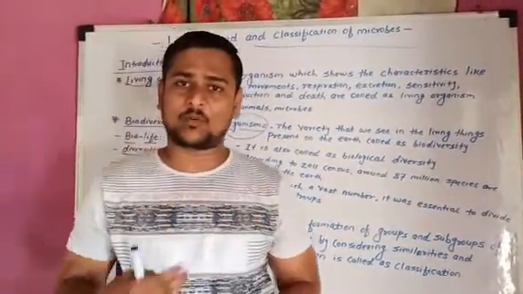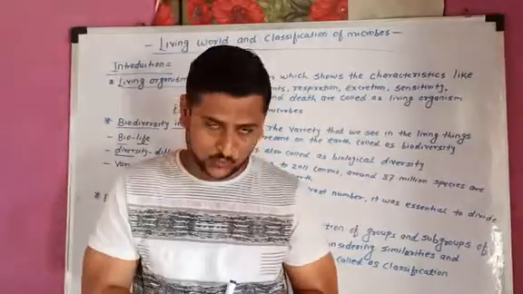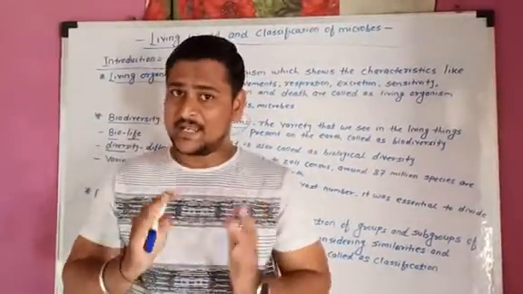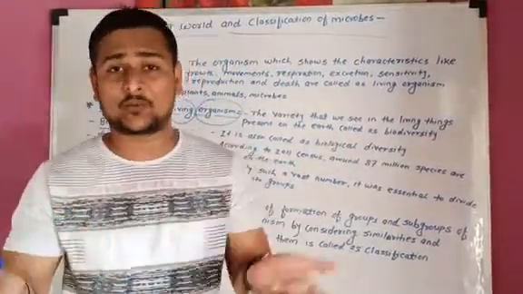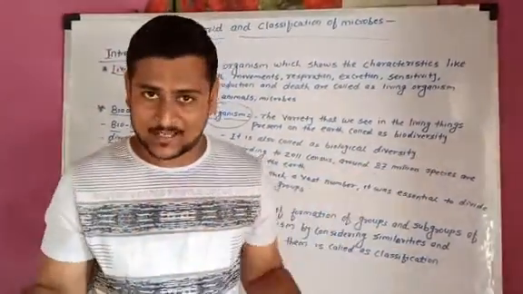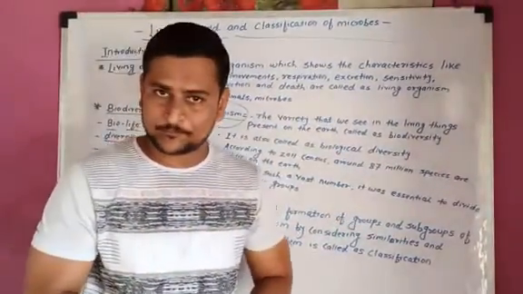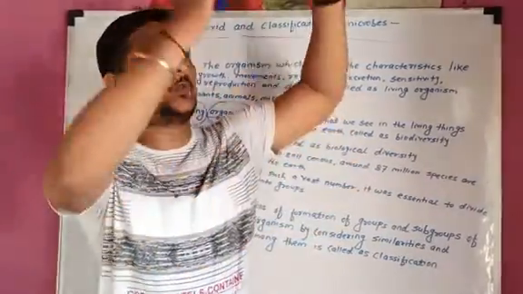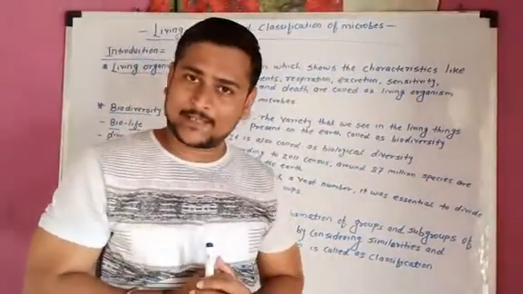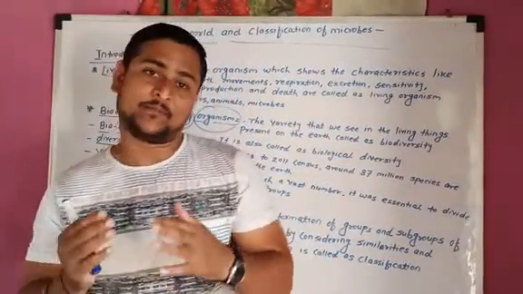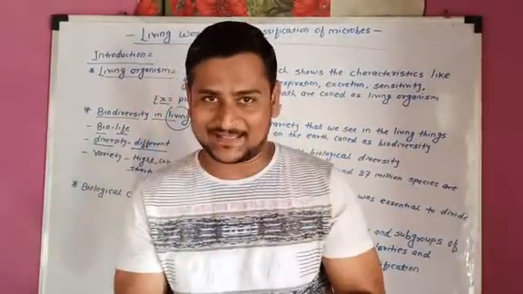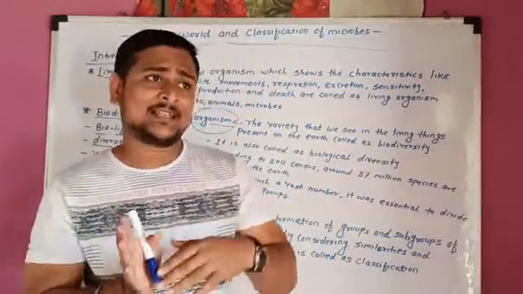Now see, take the example of me and take the example of you. You are smaller than me, I am bigger than you. Same like this only. Take the example of the different types of plants present around us. Now take the example of the banyan tree. How is it? It is too big. Now take the example of something small, like algae. Algae is too small, which we cannot see with our naked eyes. That is also a living organism.